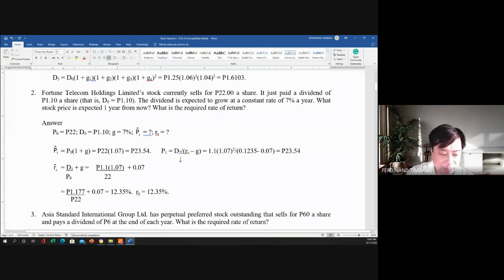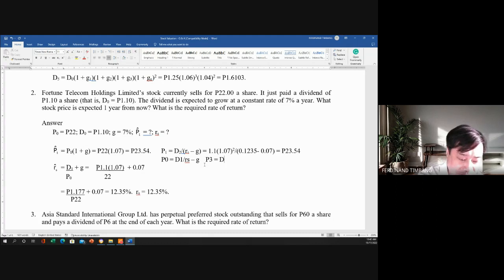Tapos kung halimbawa ginamit natin ay we're looking for the price of year 0, and we are going to get the D1. Ganyan naman siya, D1 all over RS minus G. Okay? So kung halimbawa naman kinukuha natin ay P3, so therefore this one is D4 divided by RS minus G. Okay, tandaan nyo yan class, ha? Huwag nyo kakalimutan.